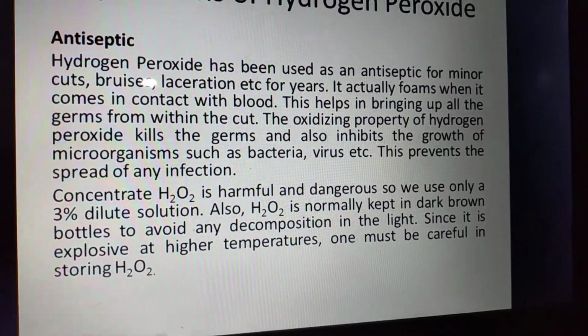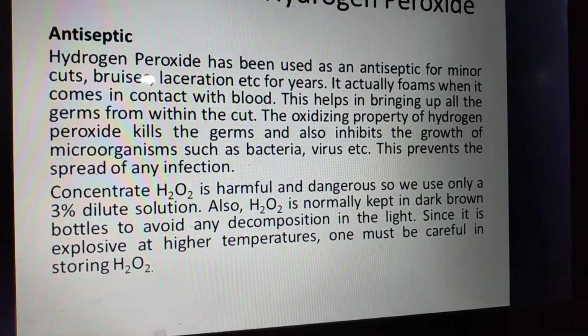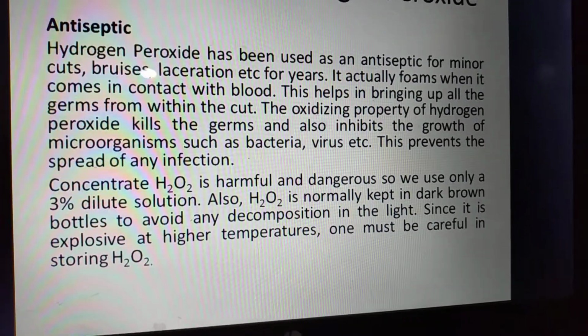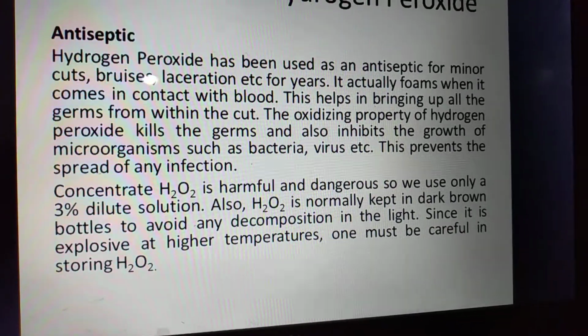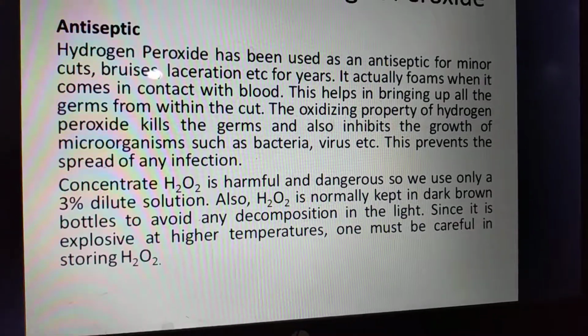The oxidizing property of hydrogen peroxide kills the germs and also inhibits the growth of microorganisms such as bacteria and viruses. So this prevents the spread of any infection.